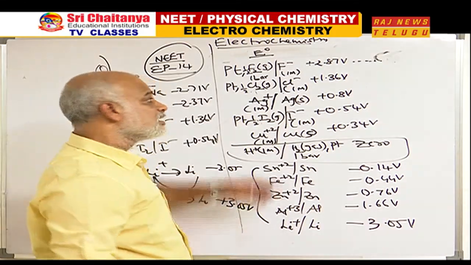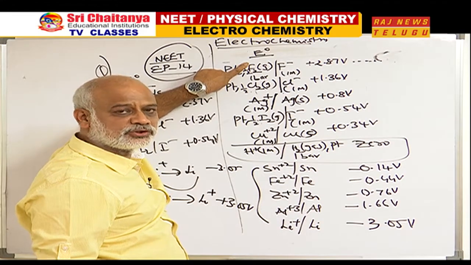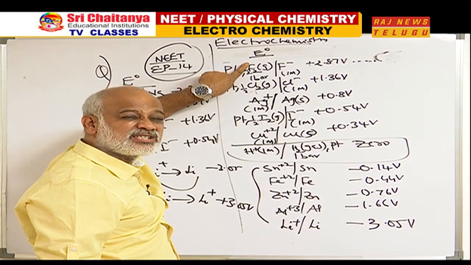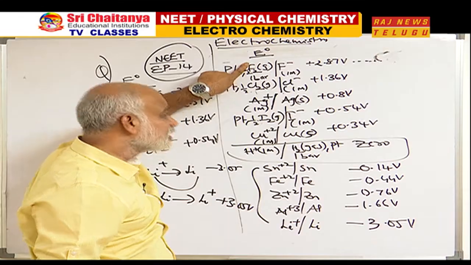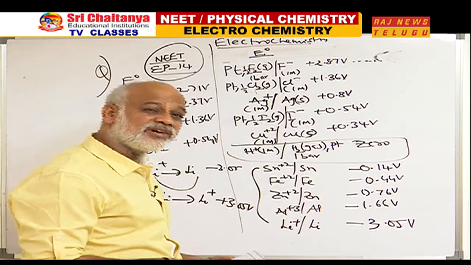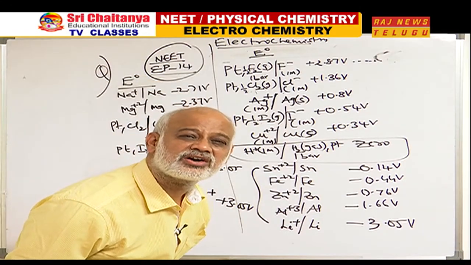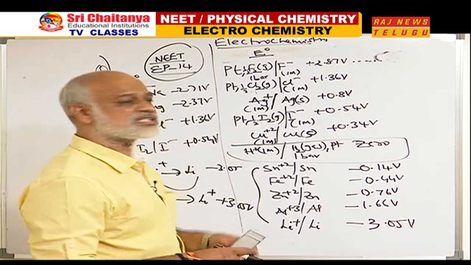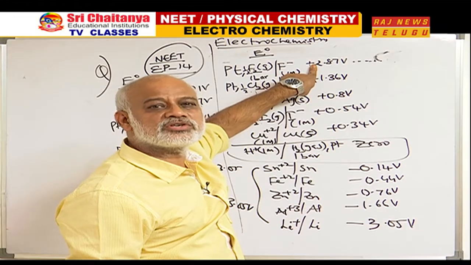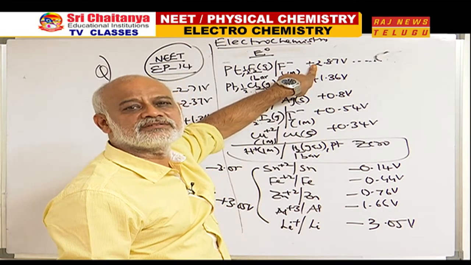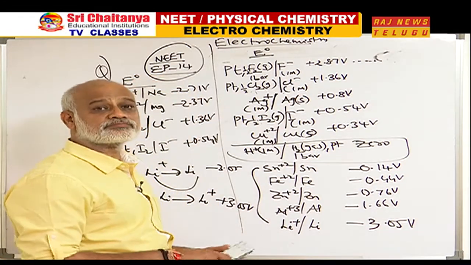No problem. Tell me, the one which has the greatest tendency to undergo reduction, F2, is the best oxidizing agent. Best oxidizing agent means what? F2 to F- is easy. Which means F- to F2 is the toughest. So the worst reducing agent should be F-. If F2 is the best oxidizing agent, F- should be the worst reducing agent.